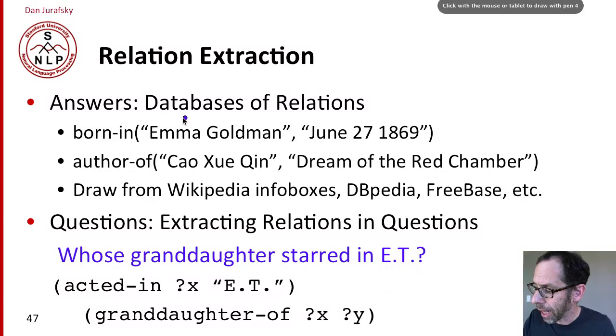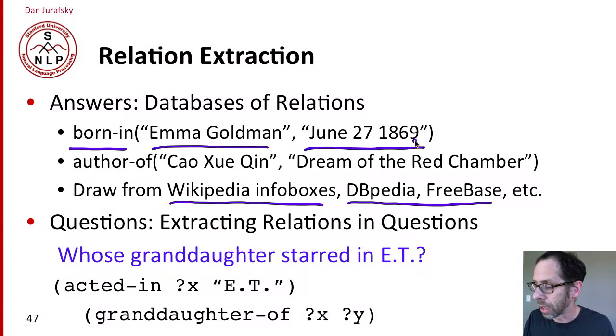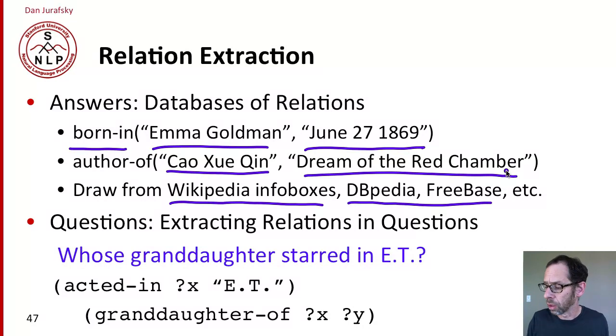So for example, we might have databases of relations, triple stores that we might draw from Wikipedia info boxes and might be stored in places like DBpedia and Freebase and these various databases. And we can learn facts like born in Emma Goldman, June 27, 1869. So we can learn the birth date of somebody, or that Cao Xueqin wrote Dream of the Red Chamber, my favorite novel. So this author of relation, this born in relation, are the kind of things that we might be able to extract from these triple stores to answer questions about Emma Goldman's birth date, or the name of the author of Dream of the Red Chamber.